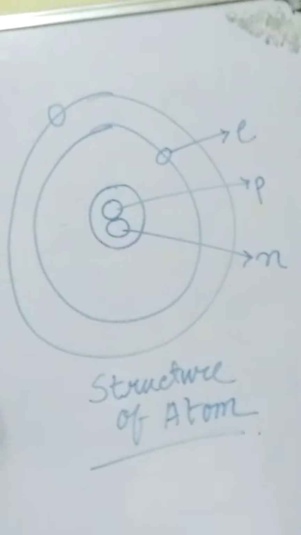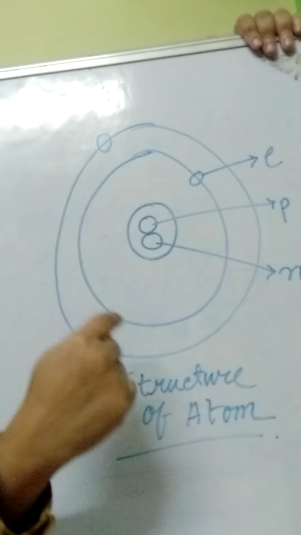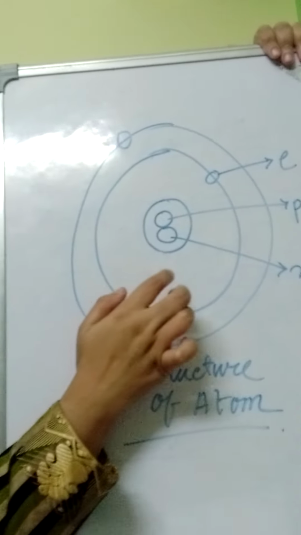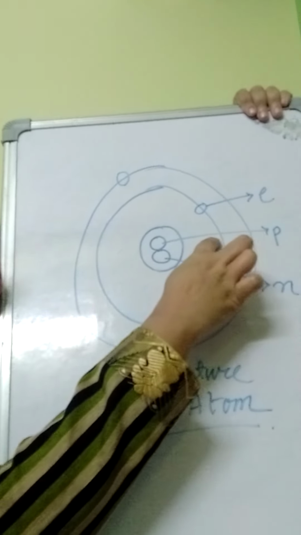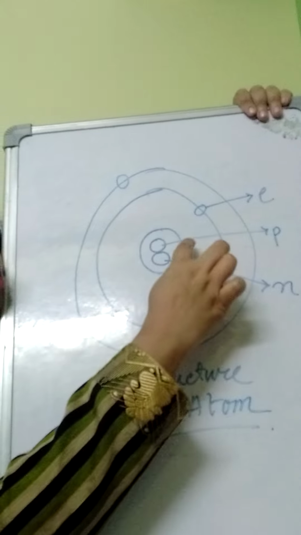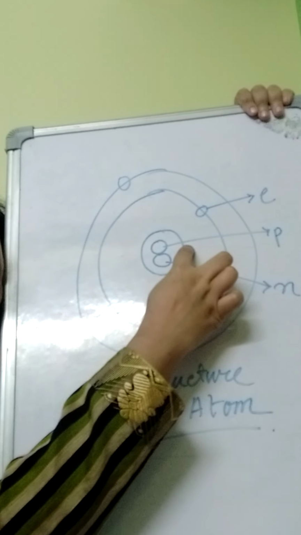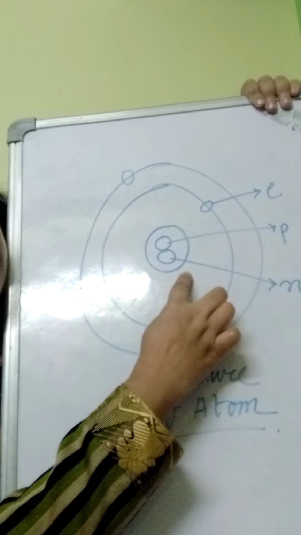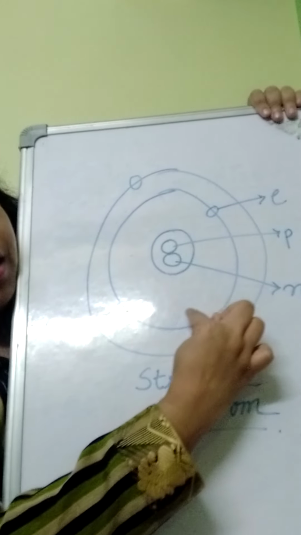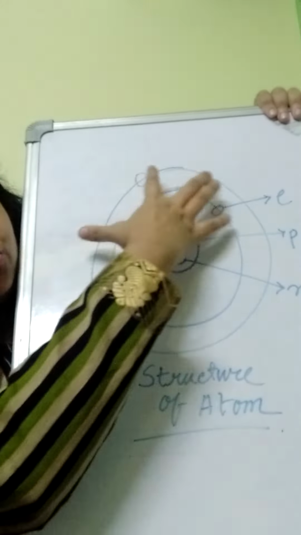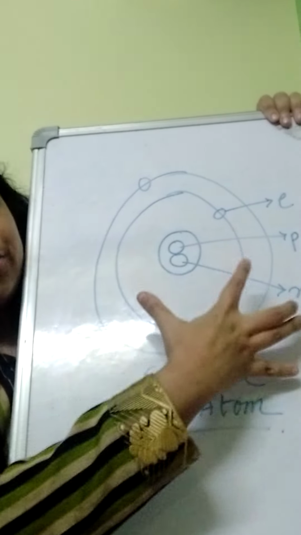Now I will show a picture. This is the structure of an atom. This is a picture of an atom. Now this is the nucleus. Nucleus is made of proton and neutron. Proton is a positively charged subatomic particle, and neutron is a neutral particle. This is the electron which revolves around the nucleus, and this total is the structure of an atom.